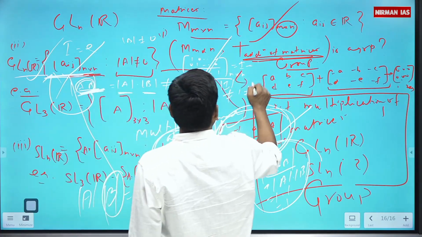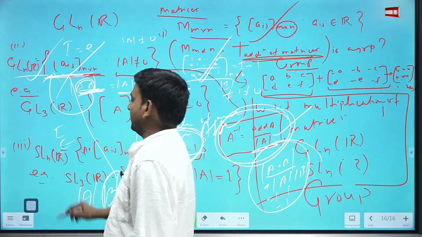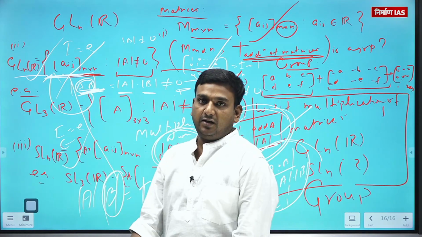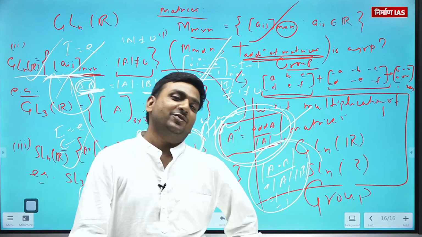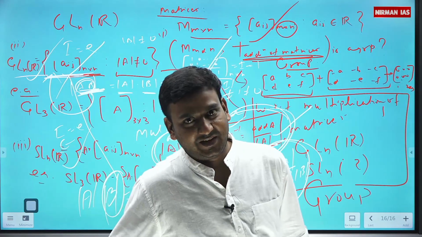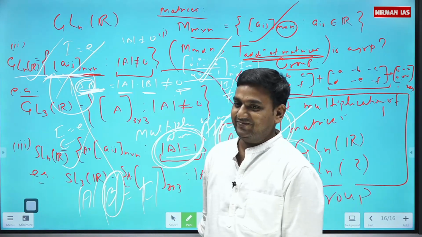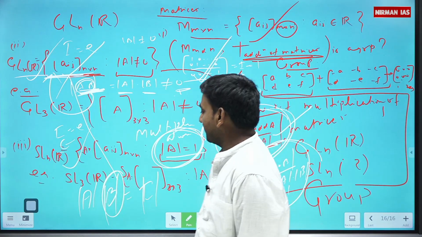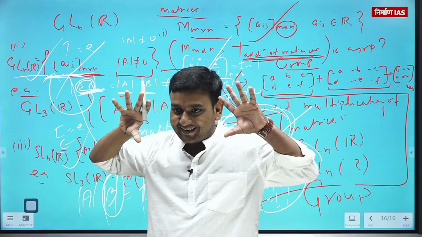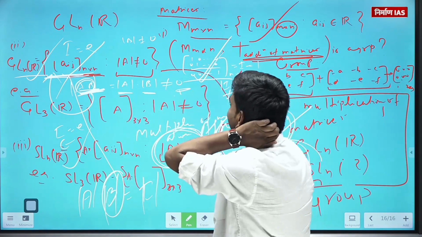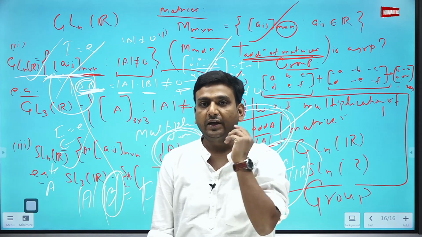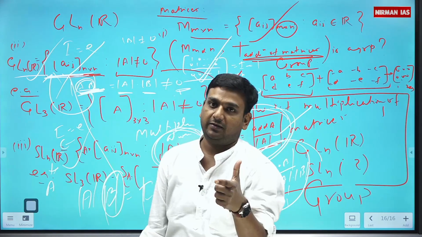Determinant of identity matrix is 1, that means I belongs to SLNR. So this is also the identity element of SLNR. Multiplication of matrices follows associativity. So SLNR with respect to multiplication of matrices follows associativity. Getting? For inverse, let's say I'm not removing all those things because it is looking like good mathematics, na. Let's say I want to know, if A belongs to this set, whether inverse of A belongs to SLNR or not. This I want to know.